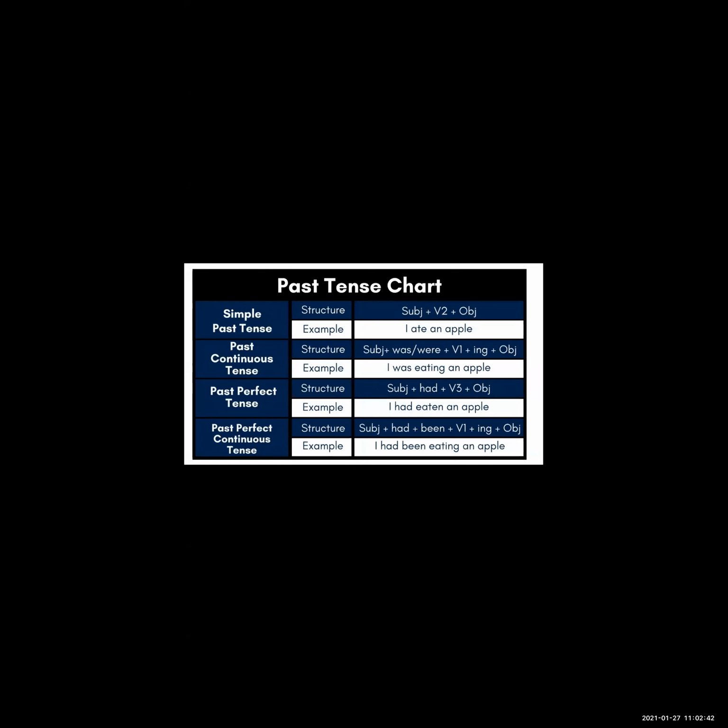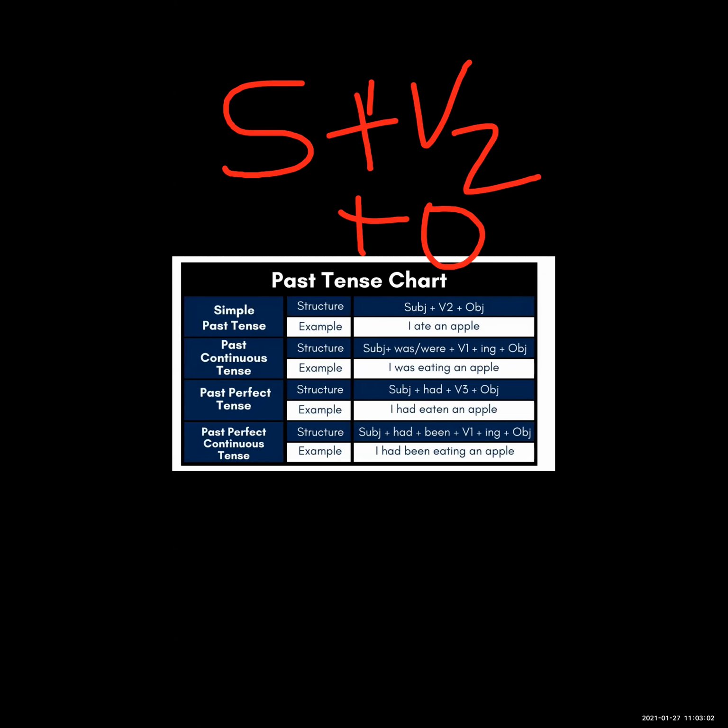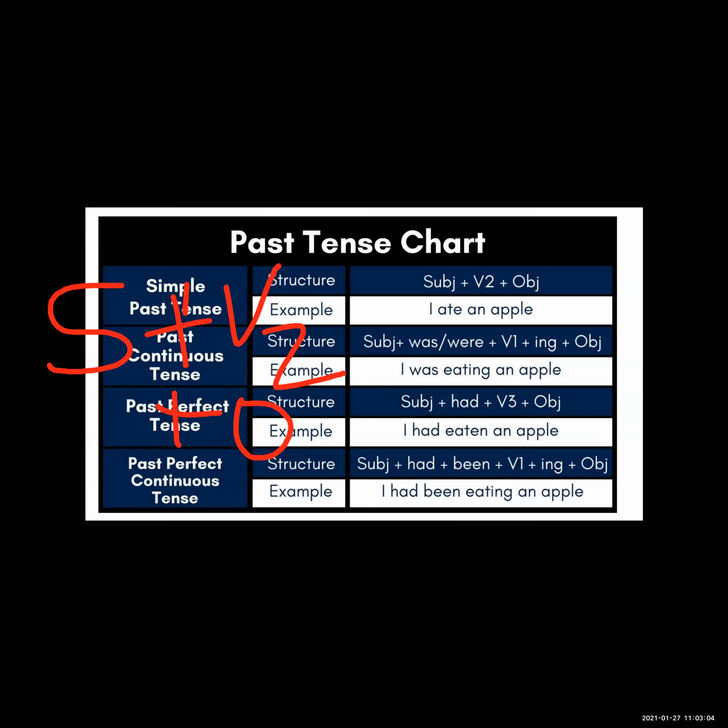See the formula of the simple past tense. Simple past tense: subject plus second form of verb plus object. Second form of verb means past form of verb.